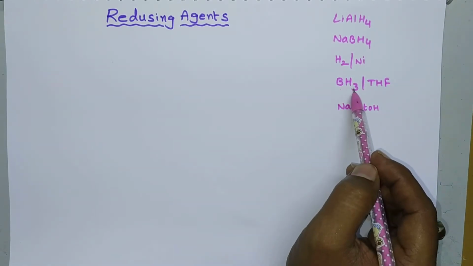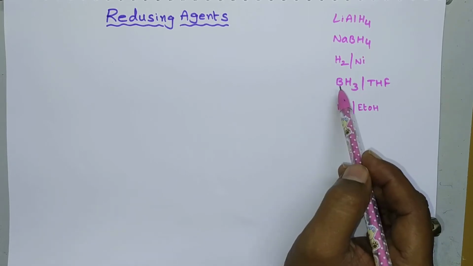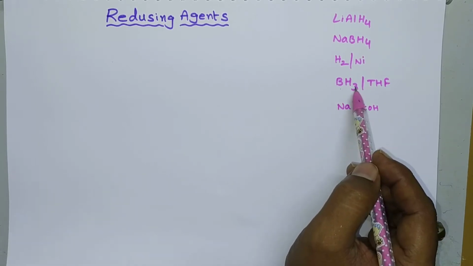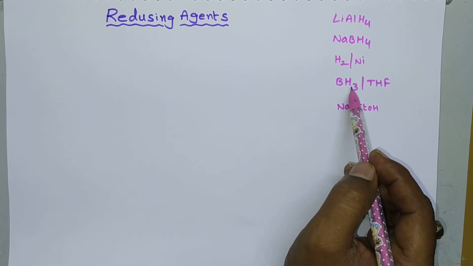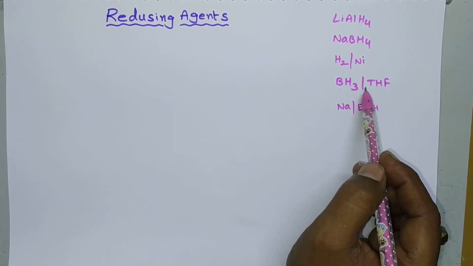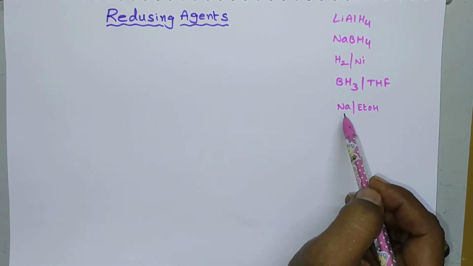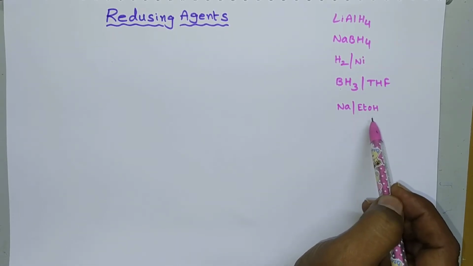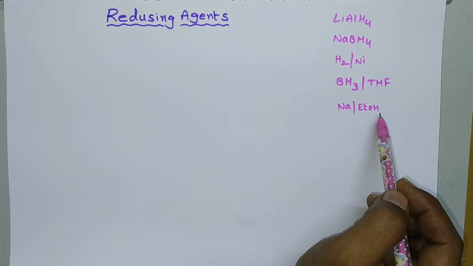And next one, BH3 and tetrahydrofuran. BH3 is a monomer of diborane, that is B2H6. This BH3 sometimes dimerizes to form diborane, so in order to prevent the dimerization, we should use a solvent, tetrahydrofuran. And next one, sodium and ethyl alcohol. By using this reducing agent, the reduction is called Bouveault-Blanc reduction.